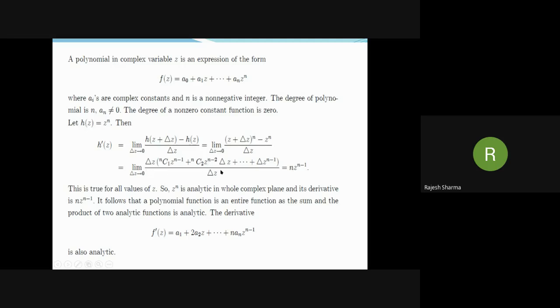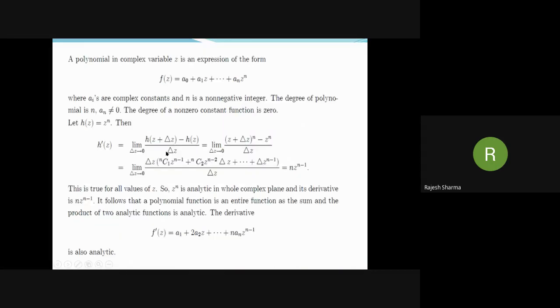Now this delta z cancels with this delta z, and here the second term and all the remaining terms involve delta z, so they go to 0, and nC1 is n. So this equals n z raised to the power n minus 1. So the derivative of z raised to the power n is n z raised to the power n minus 1. And this is true for all values of z. That is, z raised to the power n is analytic in the whole finite complex plane.